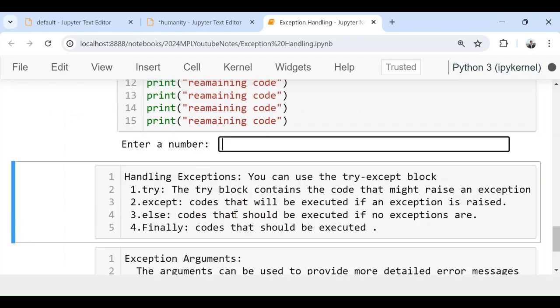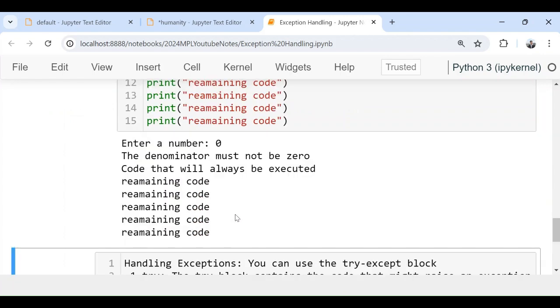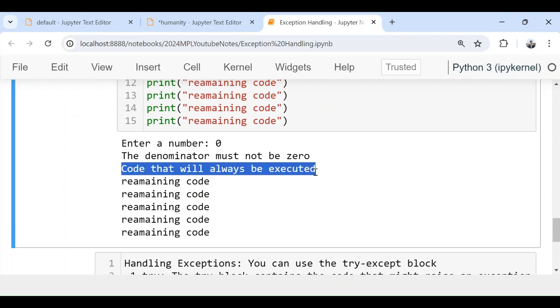That's the beauty of exception handling. See, if I give the denominator as 0, see, the denominator must not be 0. This is the code which is inside finally, which means this code will be executed whether exception occurs or does not occur, and this is our remaining code.